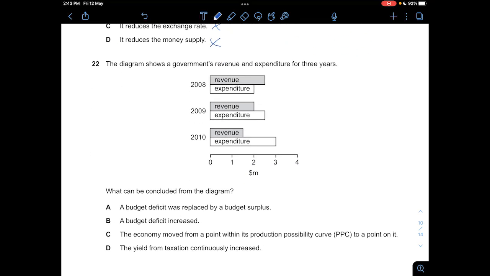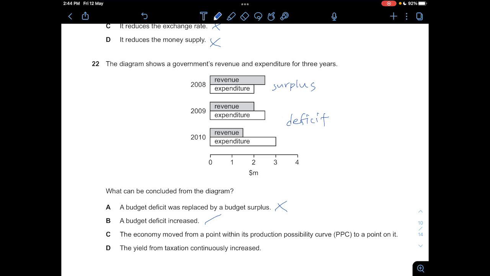Right, 22, you see the government's expenditure, I should say the budget. You see that for budget, in 2008, it's in surplus, but in 2009, 2010, it's in a deficit. So what can be concluded from the diagram? A, a budget deficit was replaced by a budget surplus? Not correct. It's a budget surplus to a budget deficit, because in these two years the country would be in a deficit. And B, a budget deficit has increased. This is correct. But let's take a look at C and D.